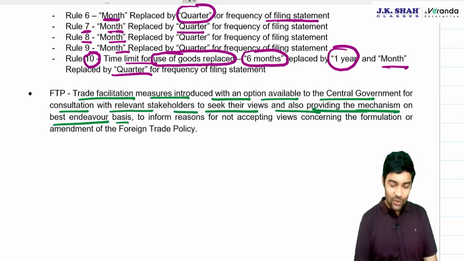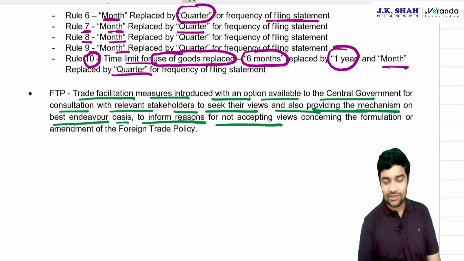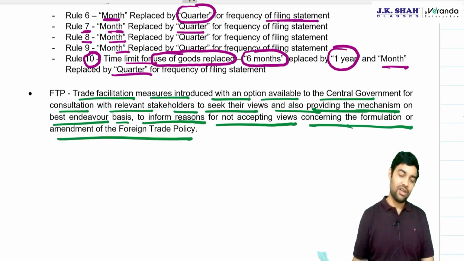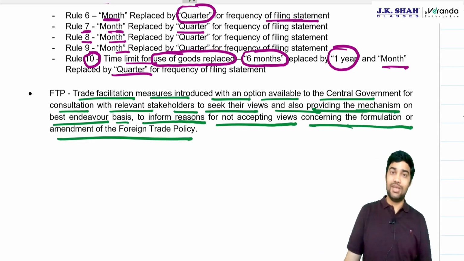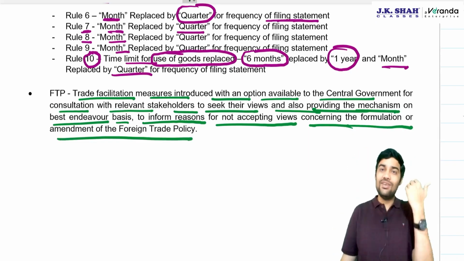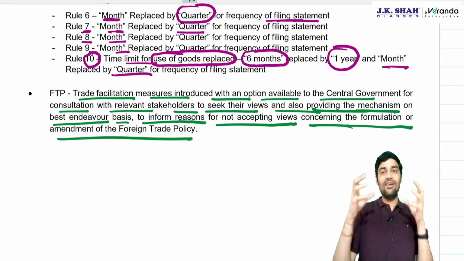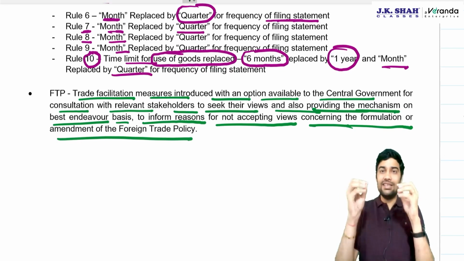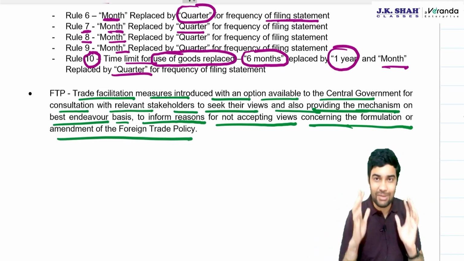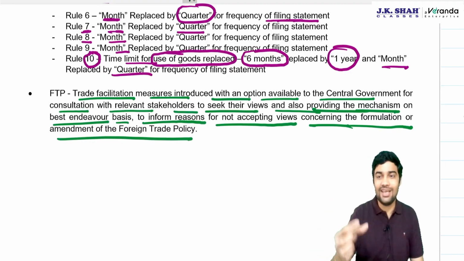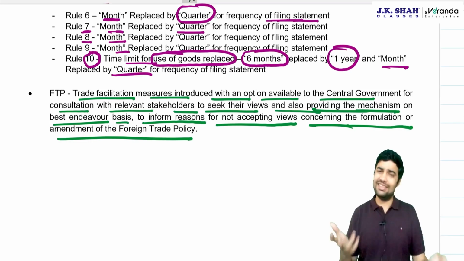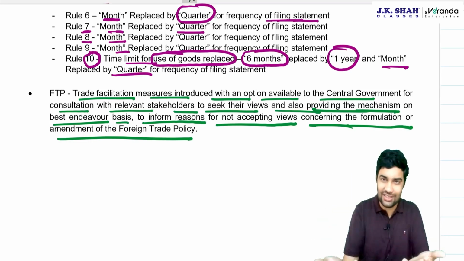They will try to inform the reasons for not accepting the views concerning formulation of FTP. So the government will try its best to inform why it is not accepting the views of the industry. Suppose industry asks for an amendment, that in FTP, please change this, and obviously industry keeps doing this.